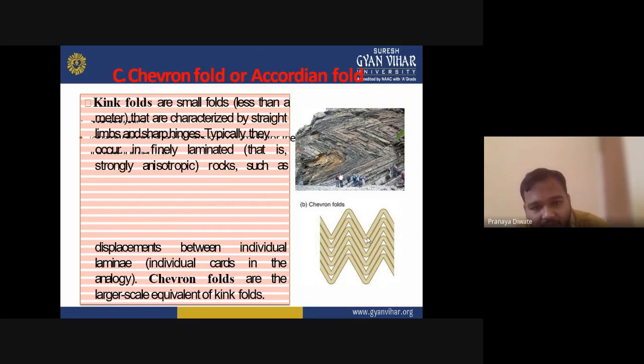Typically, they occur in finely laminated rock, with displacement between individual laminae. So a chevron fold is a very closely related fold. You can see in this picture how the angle between the two limbs is very steep. That's why it is called a chevron fold.